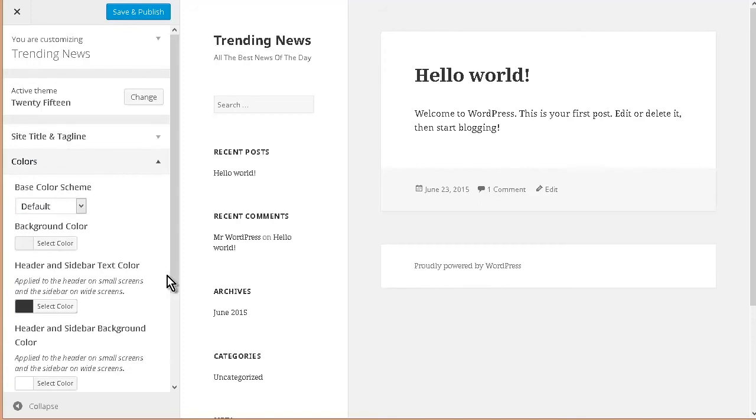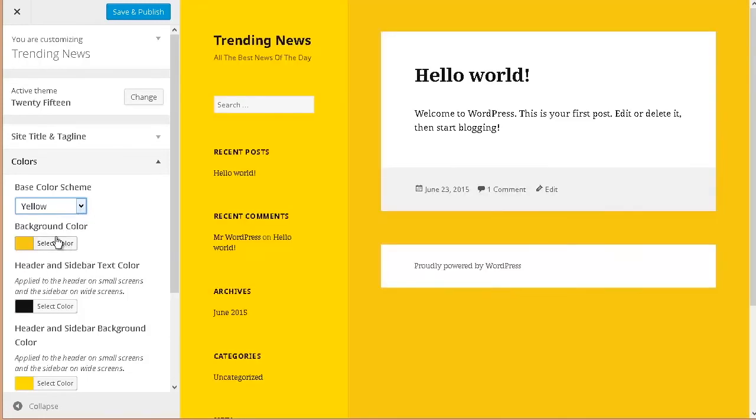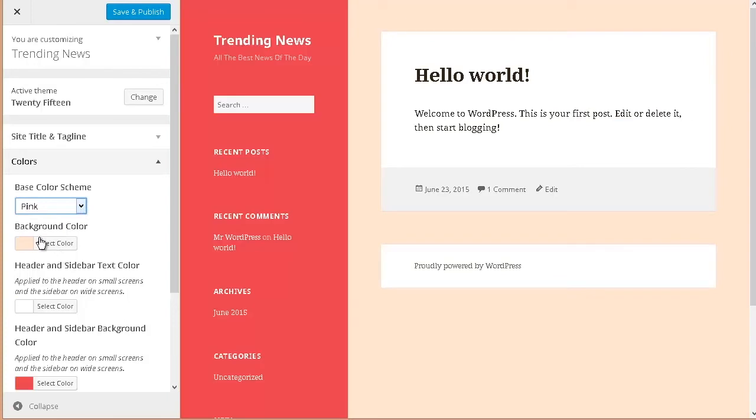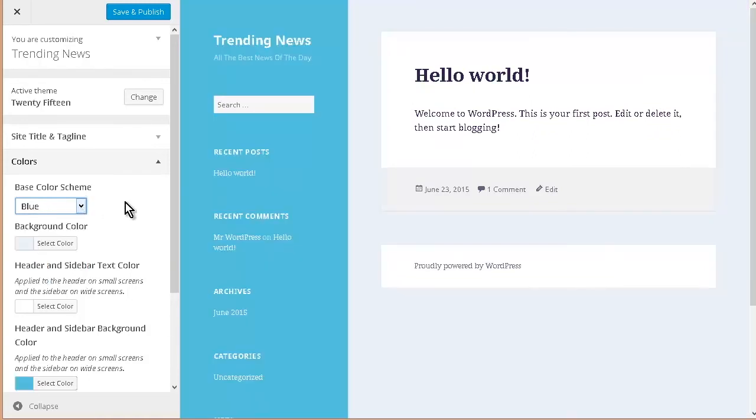So let's go to colors here. With this one, you can use a color scheme. So we have default, then we have dark, and you see that the colors changed over here. And then we have yellow, then pink, then purple, and then blue. So this is a really simple way that you can change it.